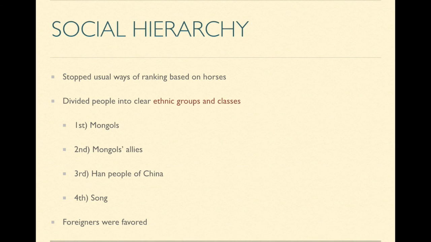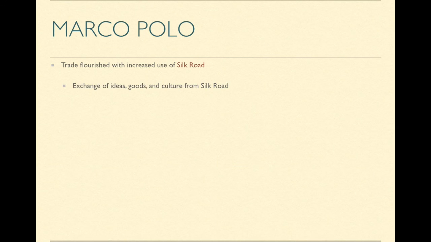The foreigners were favored, and among one of them comes the most famous story of Marco Polo. Trade flourished with the increased use of the Silk Road, and there was the exchange of ideas, goods, and culture from the Silk Road. It was said that Marco Polo traveled along the Silk Road to get to China, and his travelogue was titled The Travels of Marco Polo.